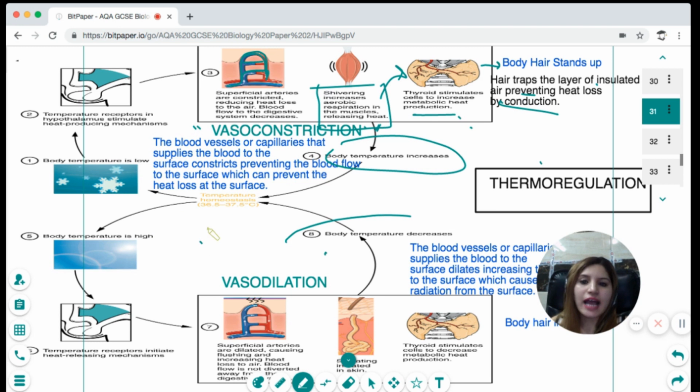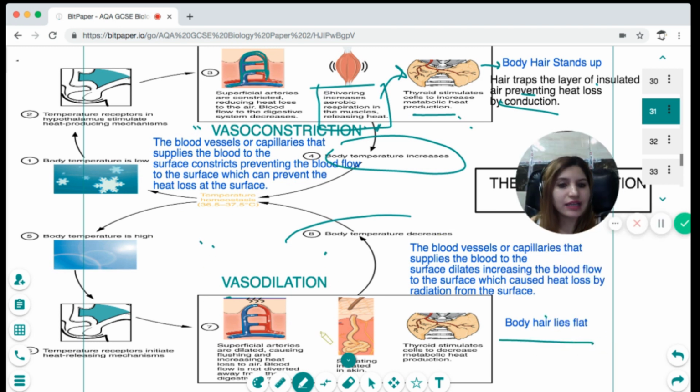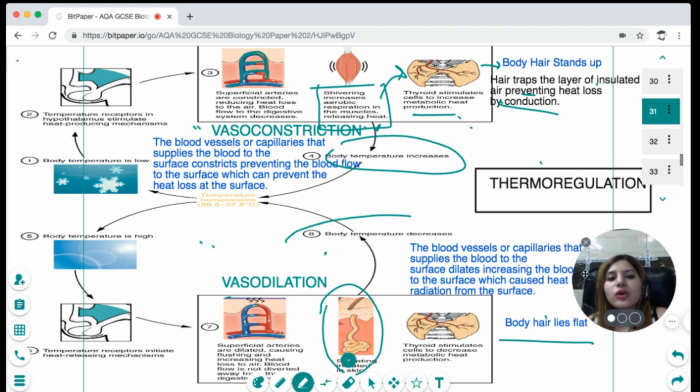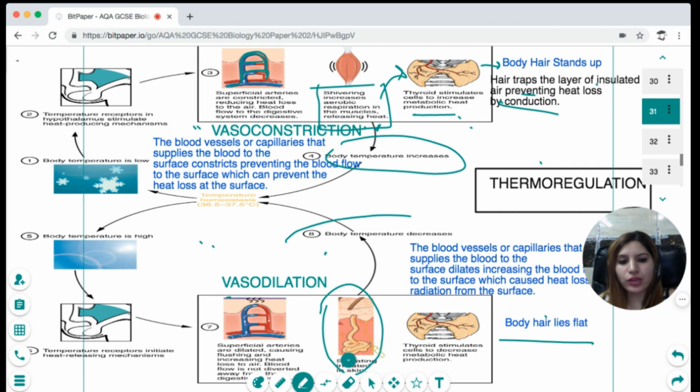On the other hand, when it gets too hot, the body hairs lie flat. There's sweating. The sweat glands produce sweat. The sweat causes cooling of the body by evaporation. The metabolism of the body decreases. The thyroid stimulates cells to decrease metabolism so that less heat is produced. And then there's vasodilation.